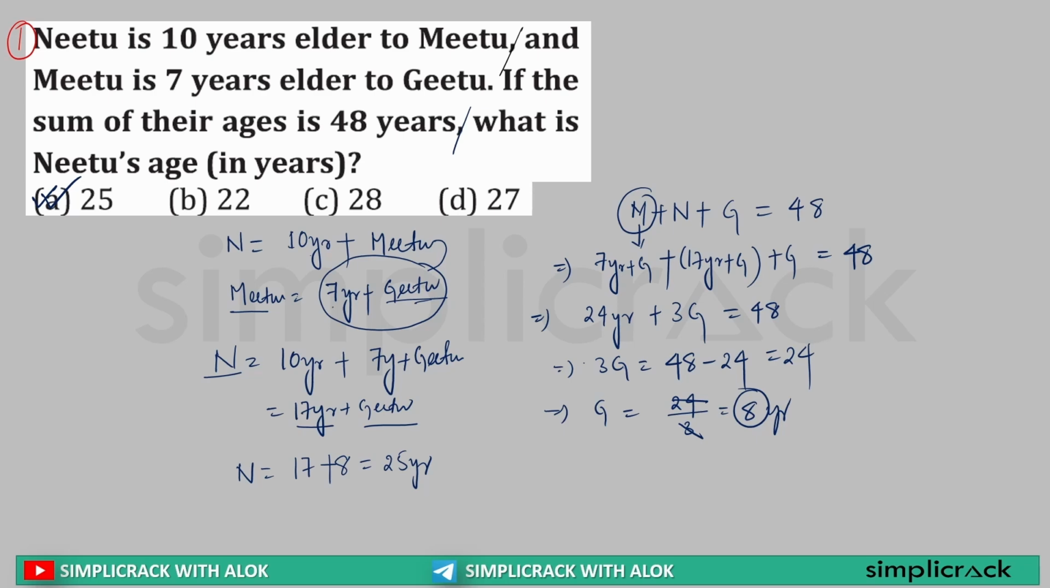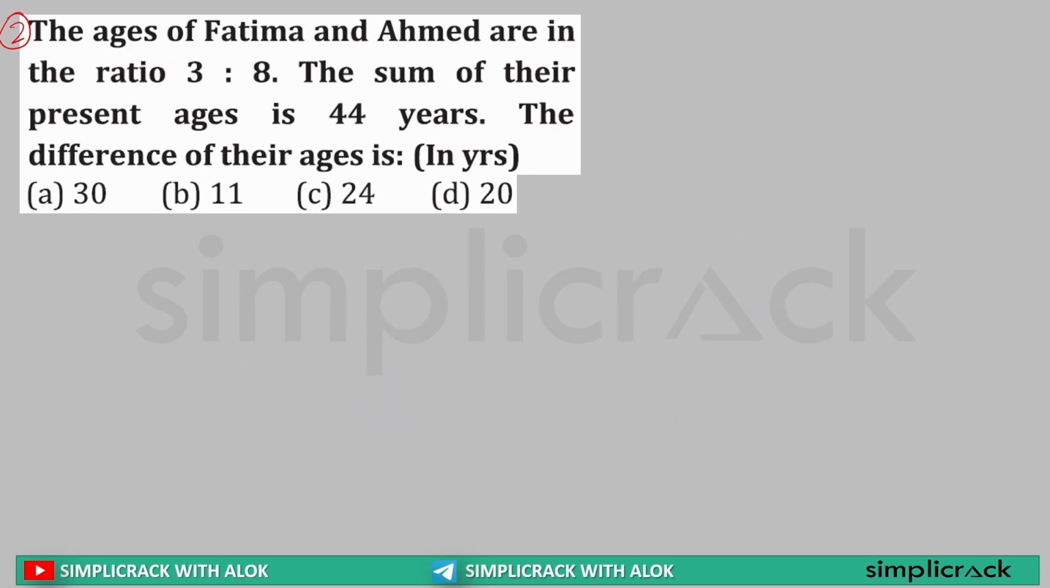Okay? Let's move to the next question. The ages of Fatima and Ahmad are in the ratio of 3:8. That means Fatima's age divided by Ahmad's age. See why I am writing initials? Because it is easier to write and it will consume less time. Okay? What is the ratio? That is 3:8. That means Fatima's age is 3, Ahmad's age is 8. Clear? Now, sum of their present ages is 44 years. That means 3 plus 8 is equal to 11, and this 11 is equal to 44 years. So this 11 parts is equal to 44. One part will be equal to 44 by 11, which is 4, as 11 4s are 44.